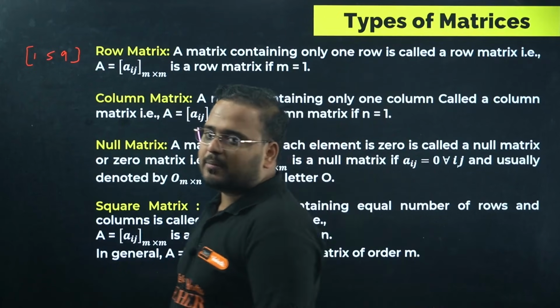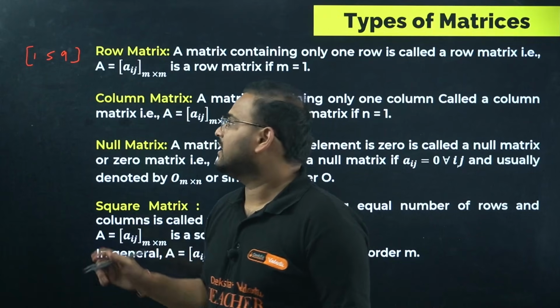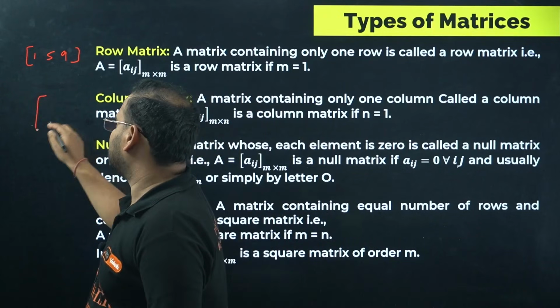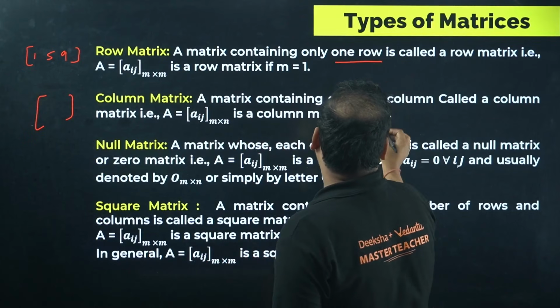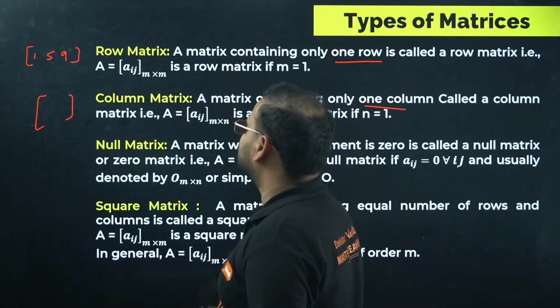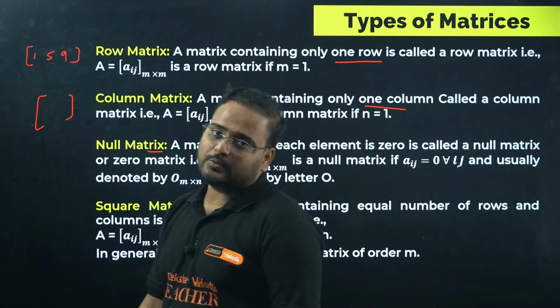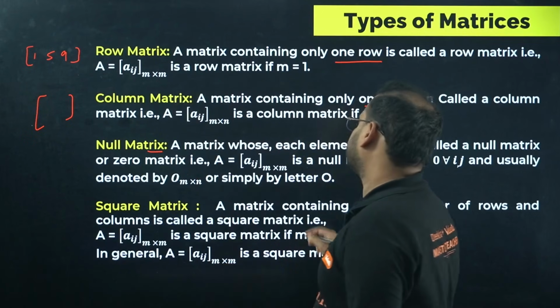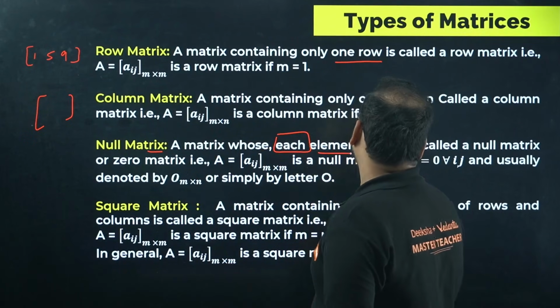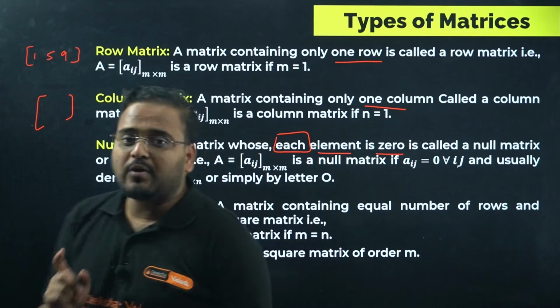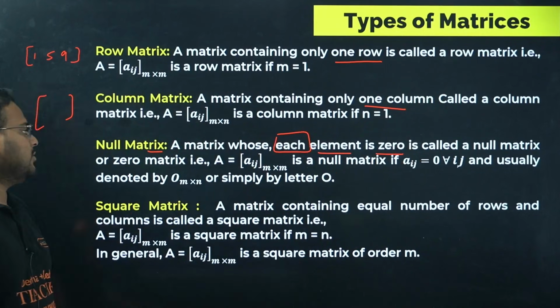Okay, what is a column matrix? Again, same thing. It means you'll have one column like this, containing only one column and any number of rows. A null matrix means where each element is 0. All the elements should be 0, and it is called a null matrix.